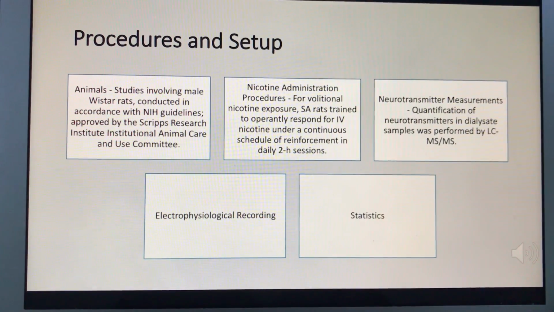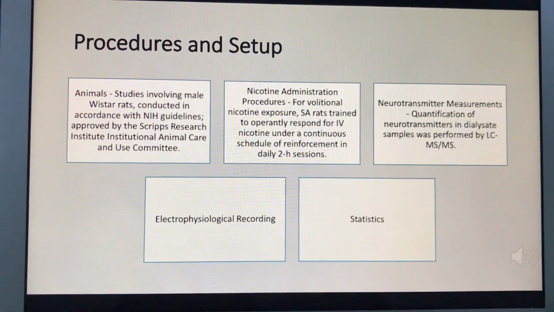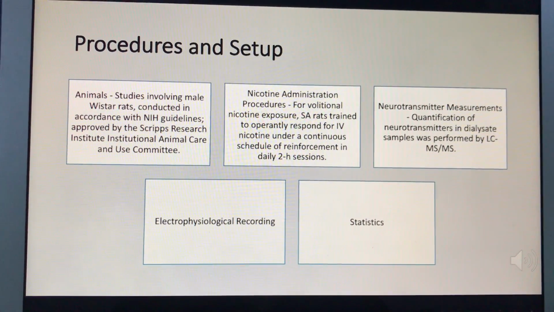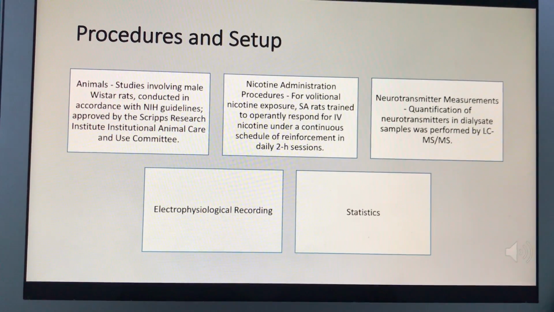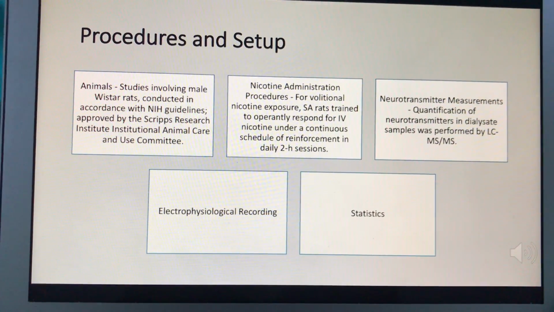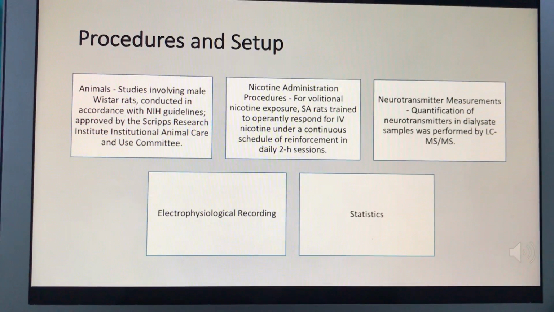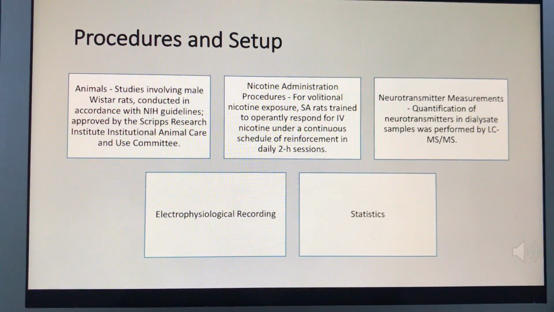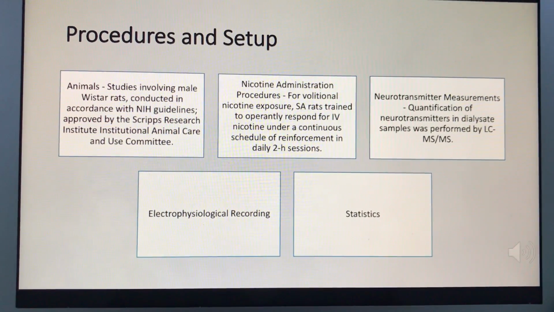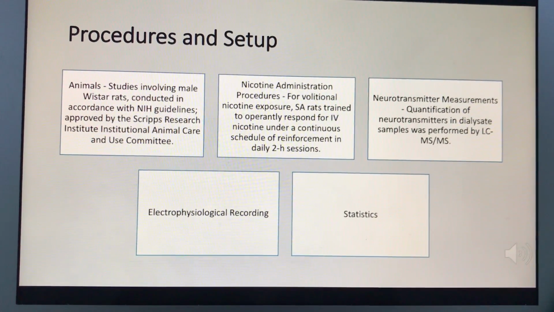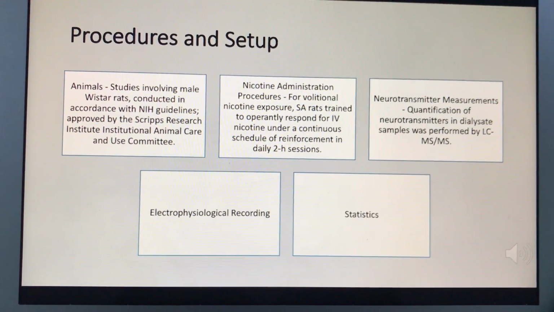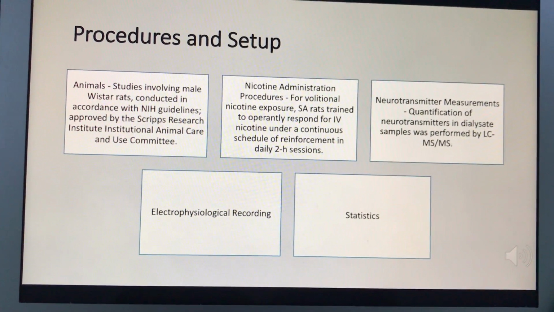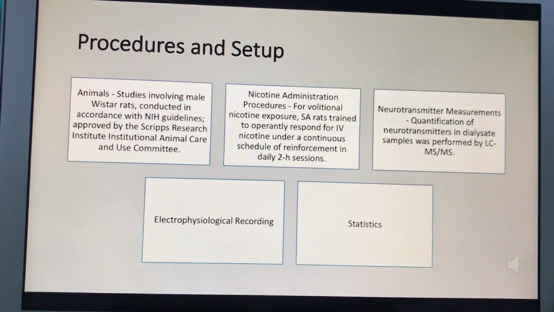Let us now discuss the procedures and setup of the study briefly. Studies involving male Wistar rats were conducted in accordance with NIH guidelines and as approved by the Scripps Research Institute Institutional Animal Care and Use Committee. Nicotine administration procedures: for volitional nicotine exposure, rats were trained to operantly respond for IV nicotine under a continuous schedule of reinforcement in daily 2-hour sessions using previously published procedures.